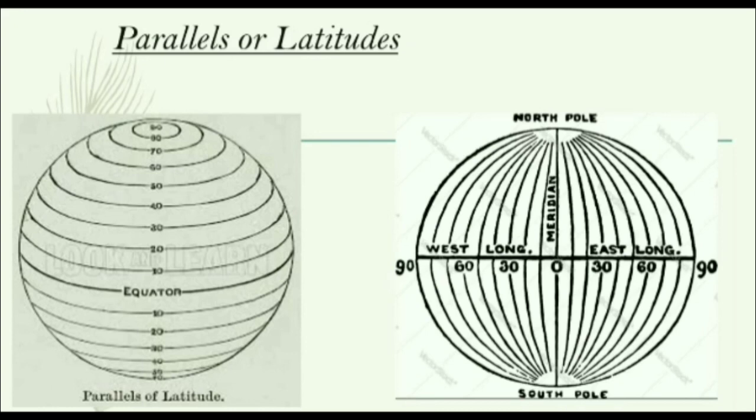It is for this reason the lines of latitude are also called circles of latitude or parallels, because they are parallel to each other. They never intersect at any point.